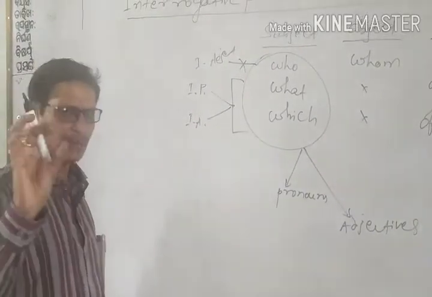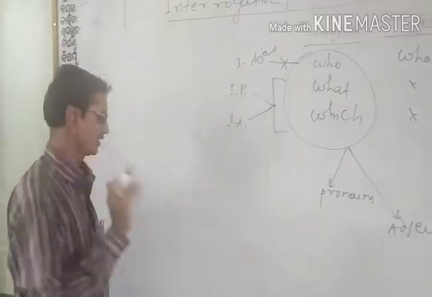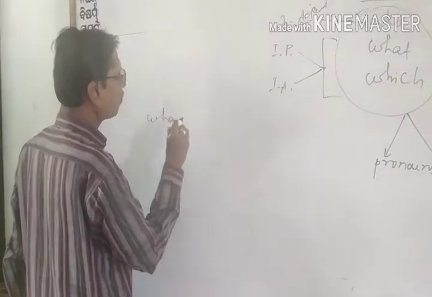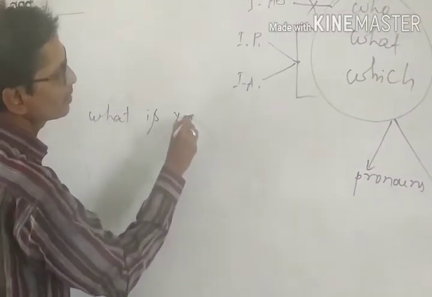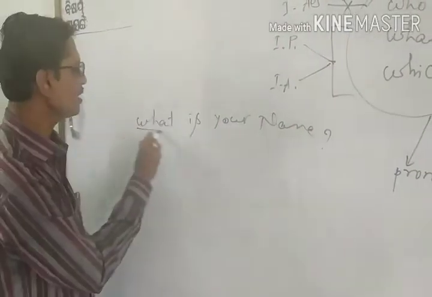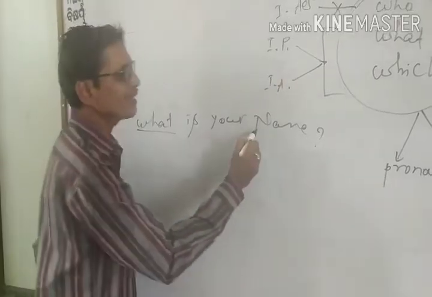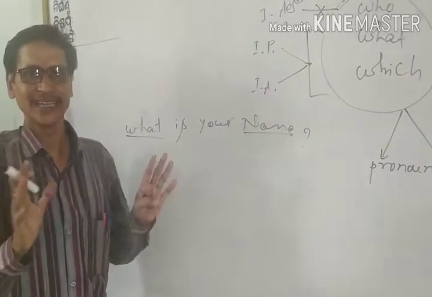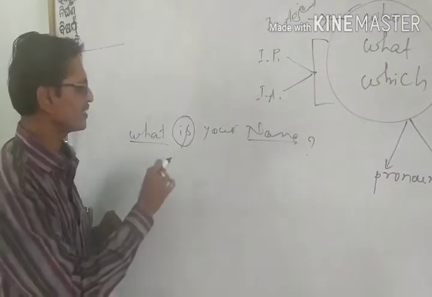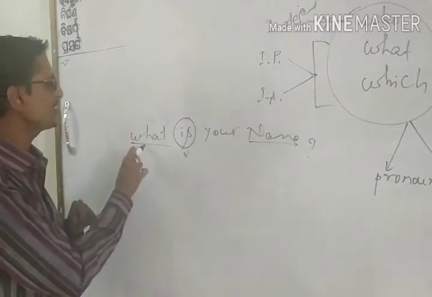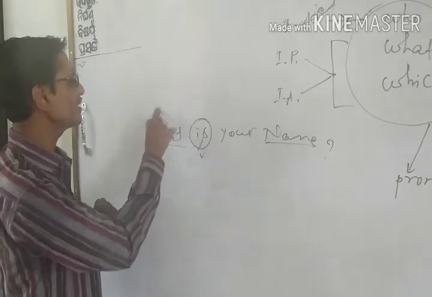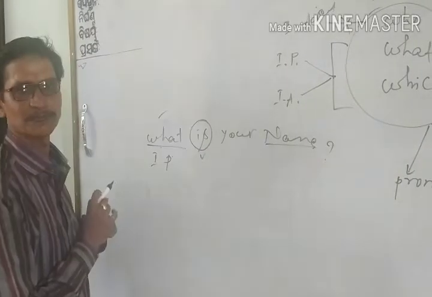again to remind you of the previous class, let me write one example for your understanding. You see, what is your name? What is your name? Here is a question. So here, what is used to ask about the name, meaning a thing, that means not a person. So here we have used is as the verb. So after this interrogative pronoun, we have used a verb. So it is simply an interrogative pronoun.